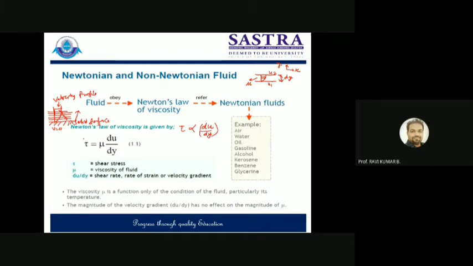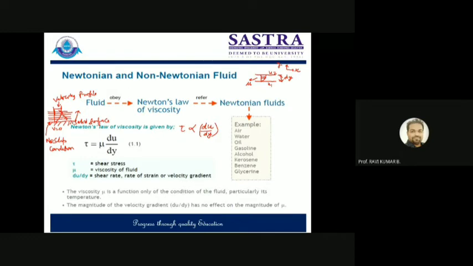Now one more important term will come here, that is called the no slip condition. I will point it out here: the no slip condition will exist. The no slip condition is the condition at which the velocity of the fluid becomes equal to the velocity of the solid surface. In our case, the solid surface is not moving, so the velocity of the solid surface is zero.